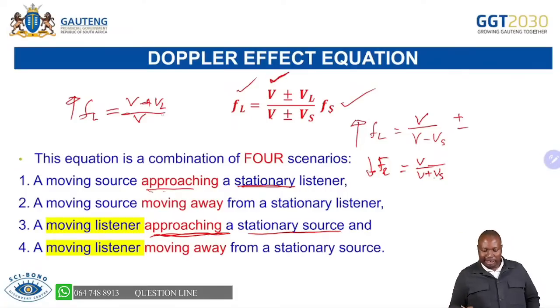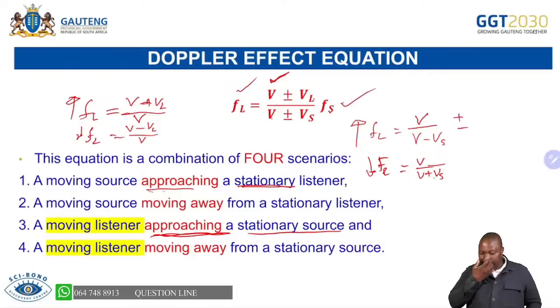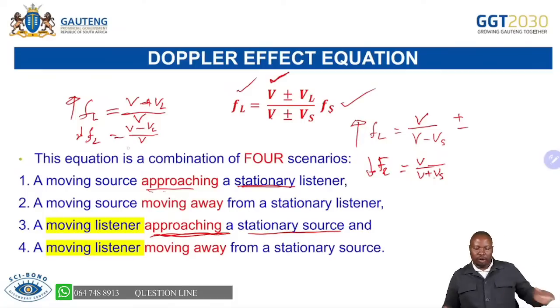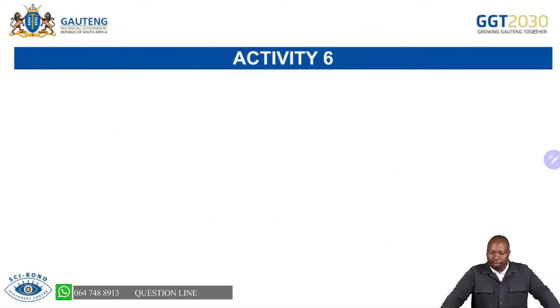Moving away, what I sometimes call deapproaching, you will know that the frequency of the listener is going to be low. How does that happen? We have a small numerator over V there, like that. And you know that we are having a smaller numerator, still dividing by V, then we are going to have our frequency of the listener being low. So please, that's what you have to know. The next thing is to substitute the given information and you will be able to do questions. And I hope that will help you.